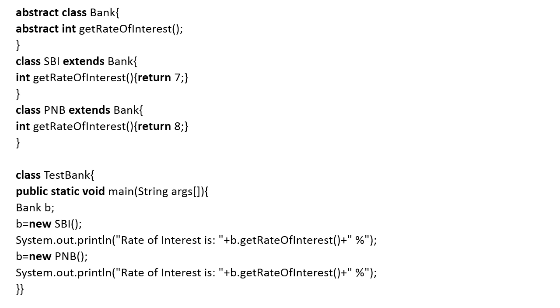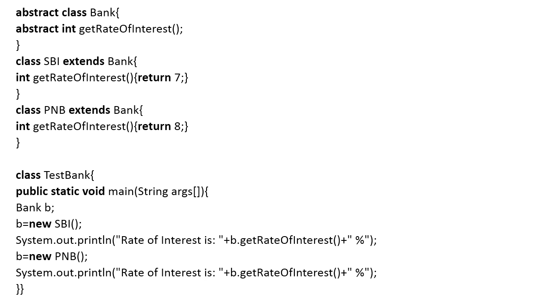Inside this I can give implementation of the abstract method. So here I can give implementation int getRateOfInterest, inside this I can give implementation return 7. Now one more derived class, name is PNB, extends abstract class bank. So class PNB extends bank. Here also I can give implementation of this abstract method. So here I am giving implementation int getRateOfInterest return 8.